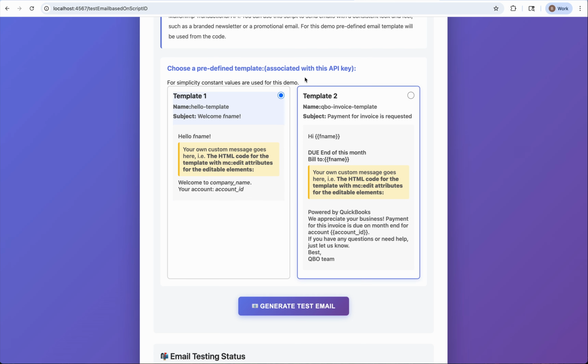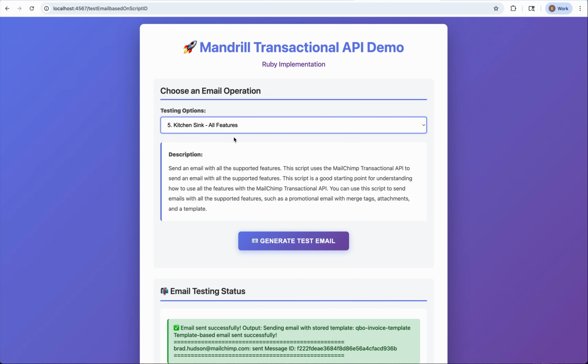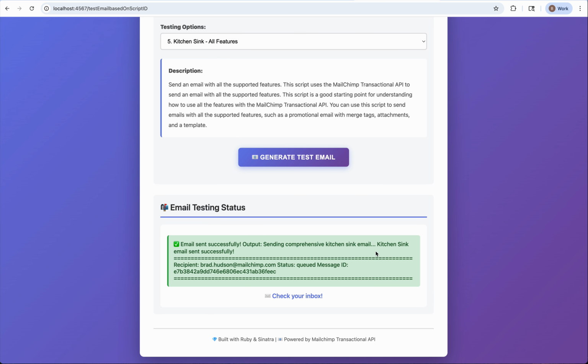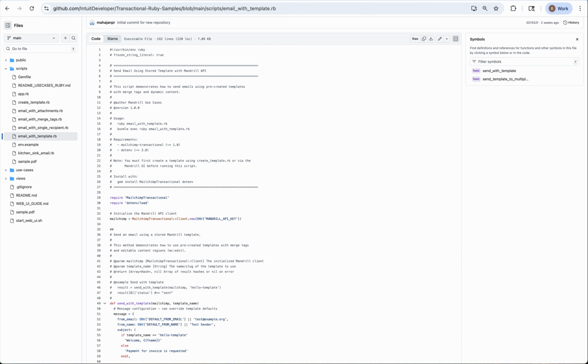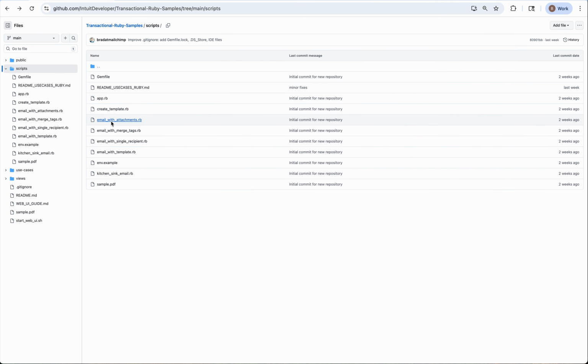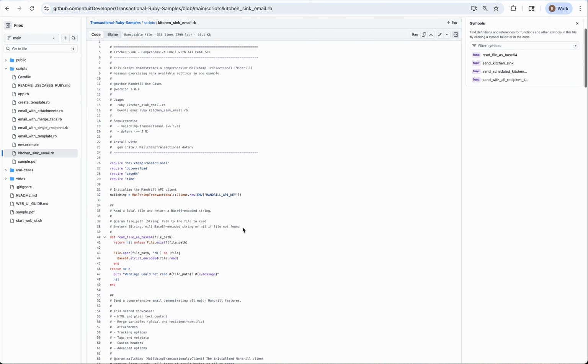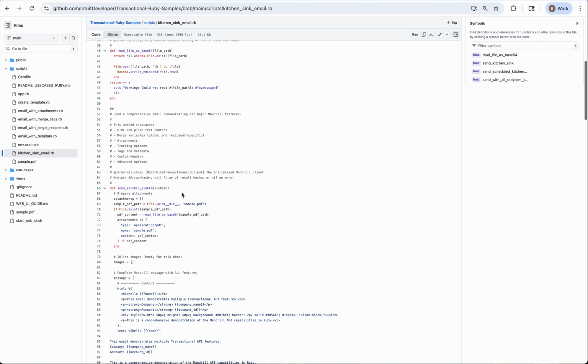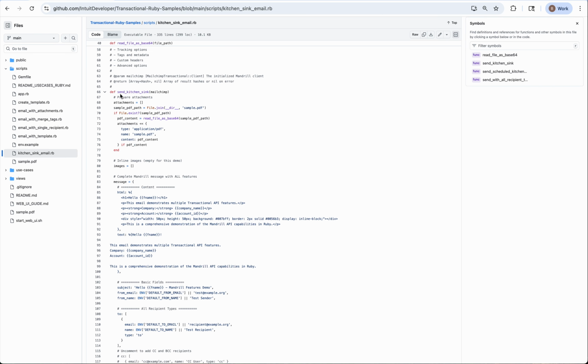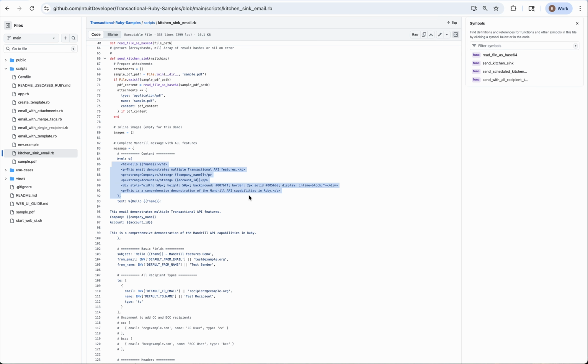All right, finally we have our kitchen sink all features. This is going to send with the majority of the features that are available with the Mandrill Transactional API. Let's click Generate Test Email. While that sends, let's take a quick look at the kitchen sink email. This is going to send an attachment. We also have the send kitchen sink function, and we'll be able to see how this is using merge tags. It's also using some styling.